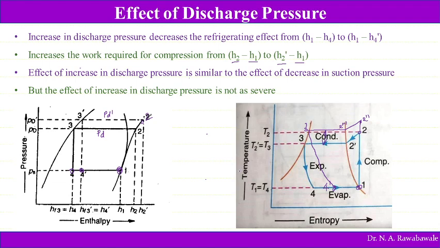So this is about the actual vapor compression refrigeration system and the effect of the parameters on the performance of the refrigeration system. So in the next class we will be looking at refrigerants, classification of refrigerants in detail.